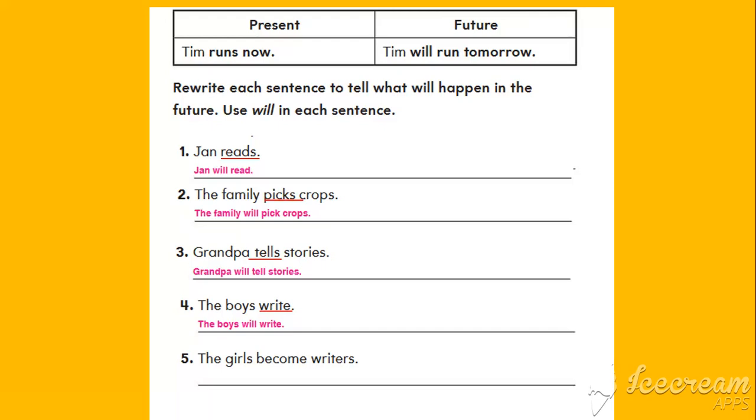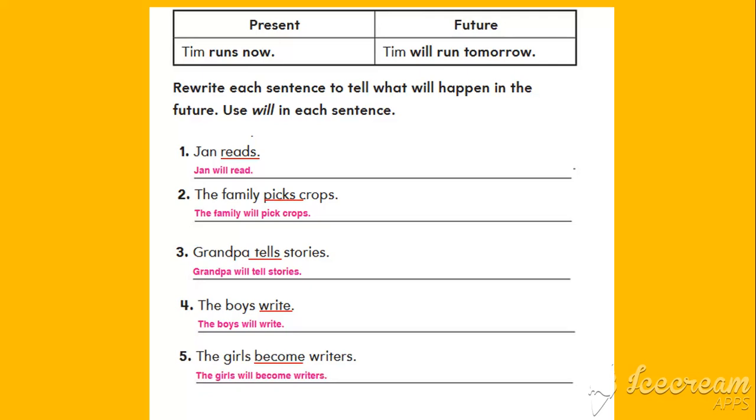The last one, the girls become writers. The verb is in the present form. There is no s there, so I'm gonna leave it as it is and put the word will in front of it. So the girls will become writers.